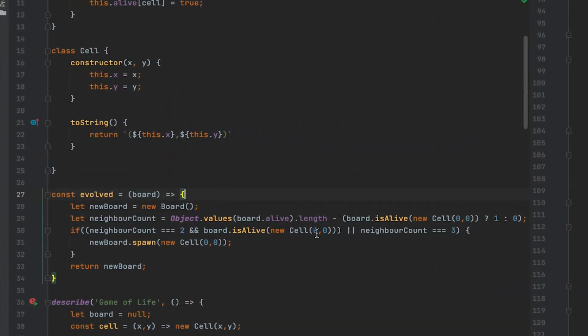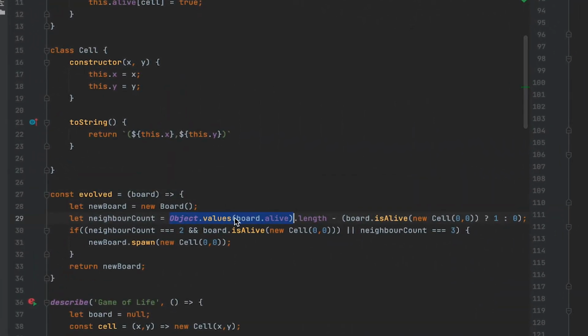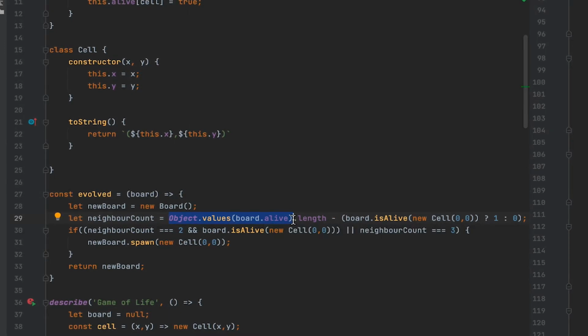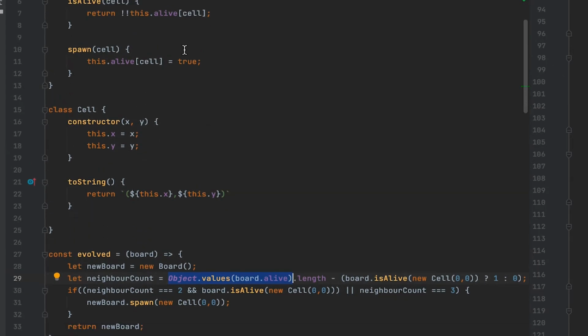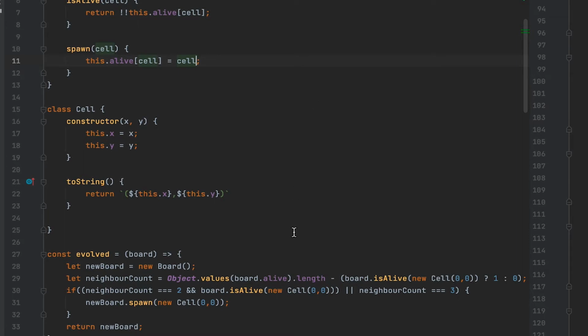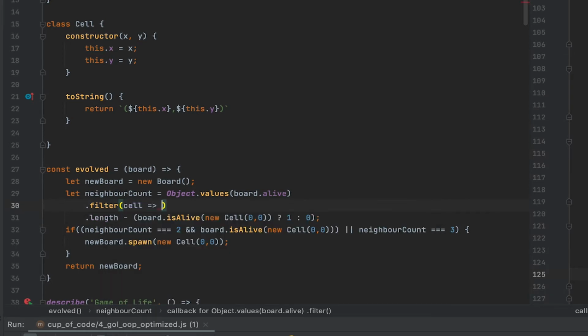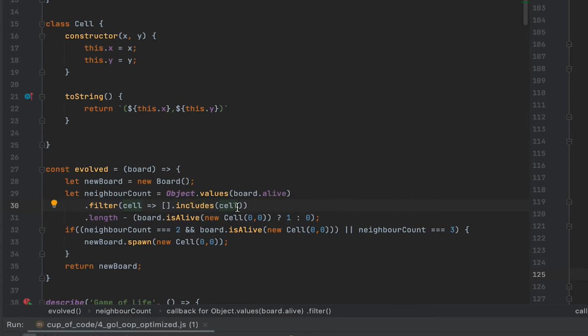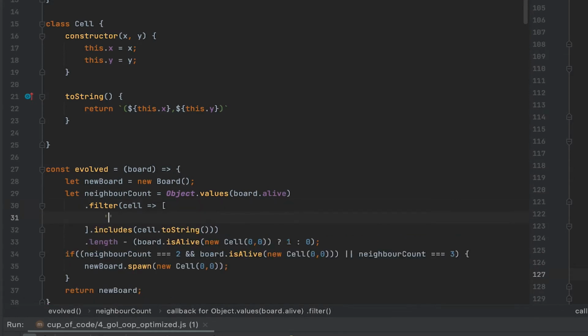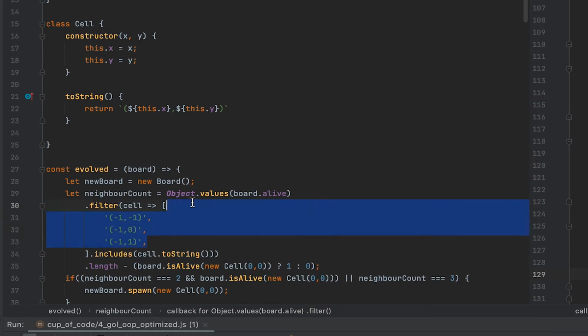So to fix this test, I want to filter this array for the actual cells that are neighbors of 00. Unfortunately for now, we are just storing truths in this. So why not just store something useful like the cell itself? And once we have done that, then we can do a filter. And in this filter, I will take the cell and I will check if it is included in the list of neighbors for 00. Now of course, equality between objects is a strict equality in JavaScript. So instead I will use this toString value here. So now I just have to list all of the neighbors of 00 one by one.